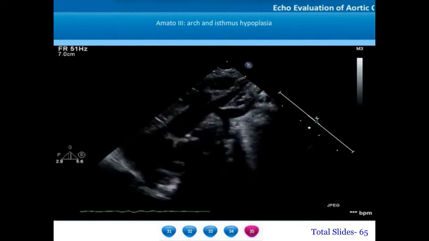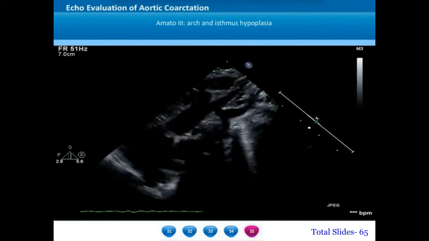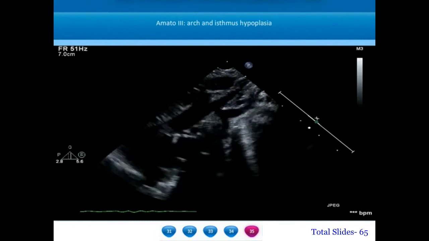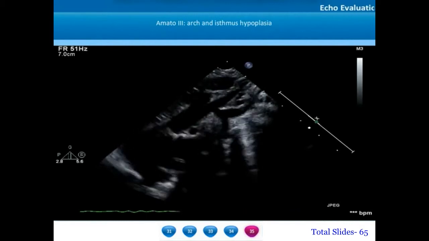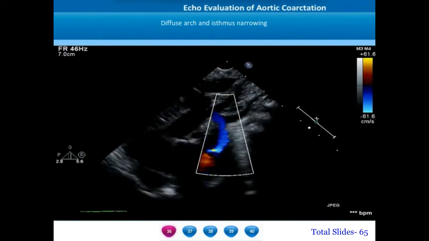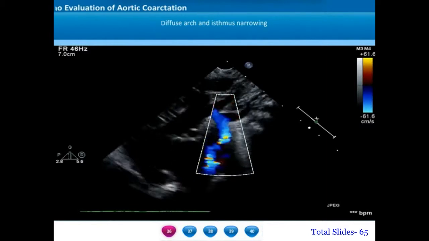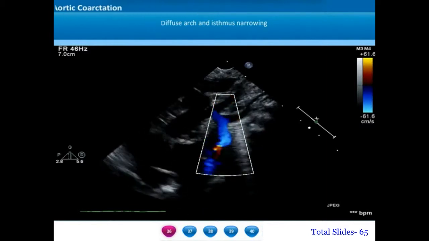Immediately after the left carotid artery, there is a significant narrowing of the aortic arch, and the left subclavian artery, the last branch, arises from the narrowed portion of the aortic arch. The aorta continues as a narrow isthmus and then ends up in a tight coarctation. This diffuse aortic arch and isthmic narrowing is a feature of Amato type 3 classification.